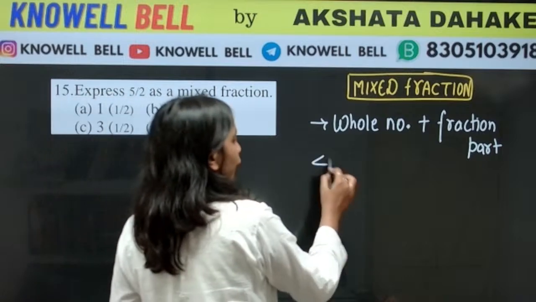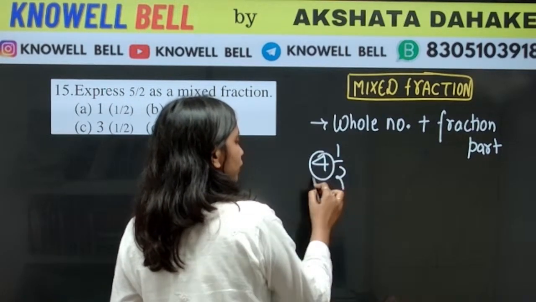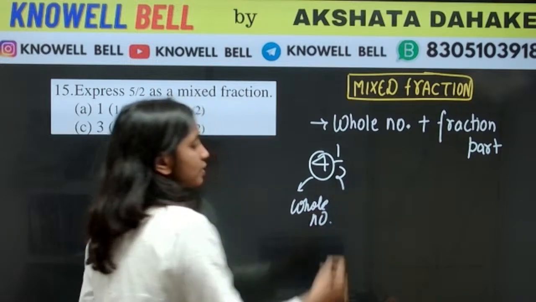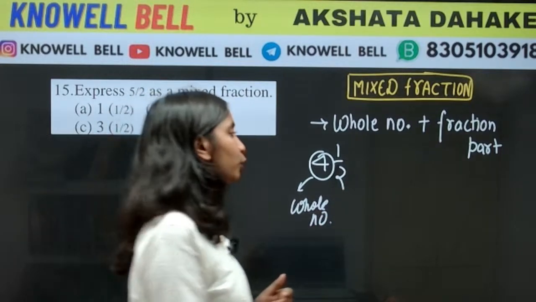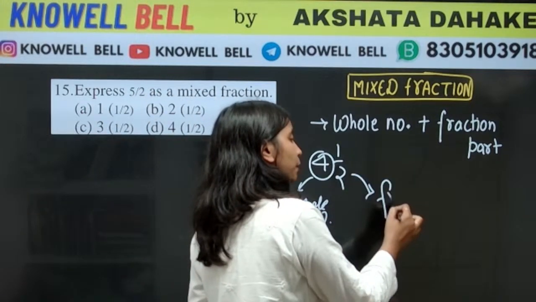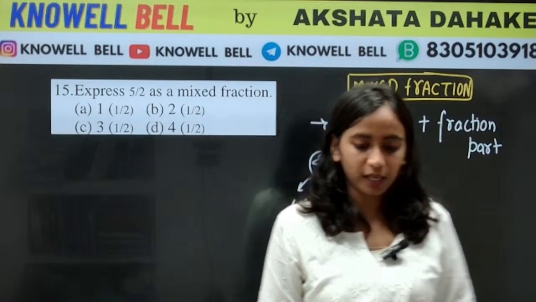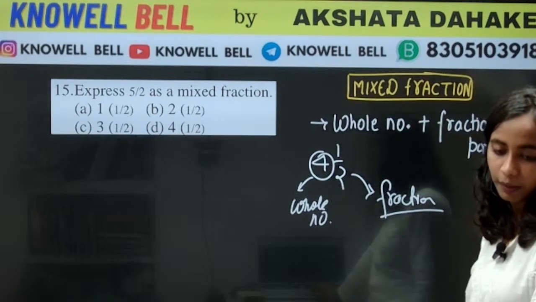Like 4 1 by 2. 4 1 by 2 में what is 4? 4 is a whole number. What is 1 by 2? 1 by 2 is a fraction part. तो ऐसे fraction को हम क्या कहते हैं? We call it mixed fraction.